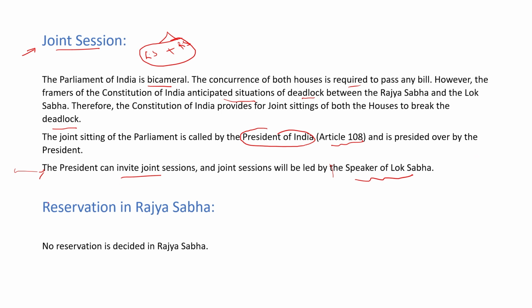Lok Sabha only. And the last point in the Rajya Sabha is reservation. Does Rajya Sabha provide reservation for SC/ST? No. There is no reservation in the Rajya Sabha for the Scheduled Castes and Scheduled Tribes. So Rajya Sabha does not have reservation. Under Article 108, the President can invite a joint session through which both the houses merge, led by the Speaker of Lok Sabha.